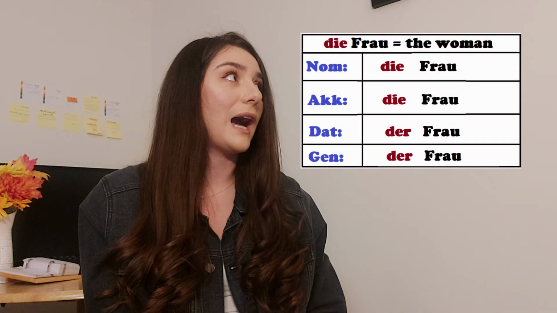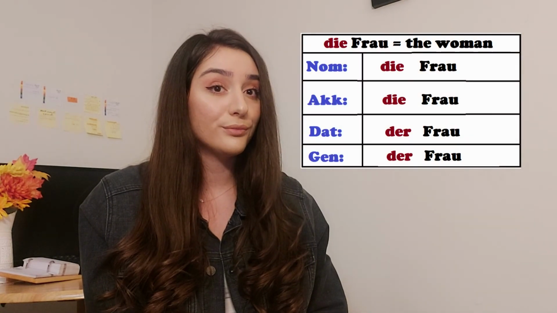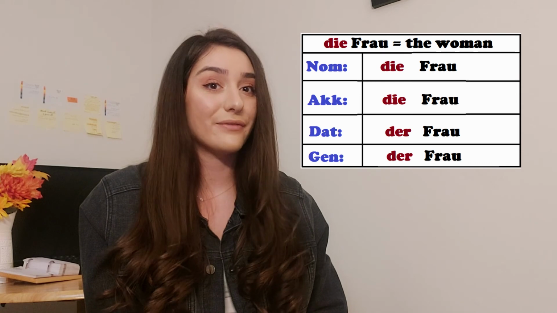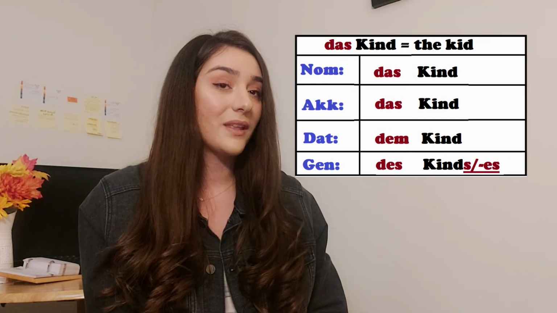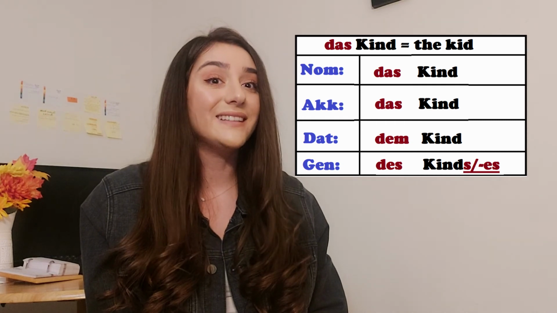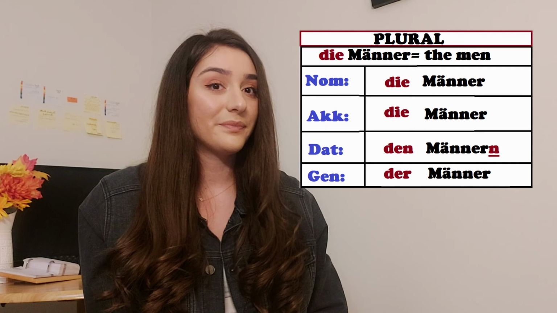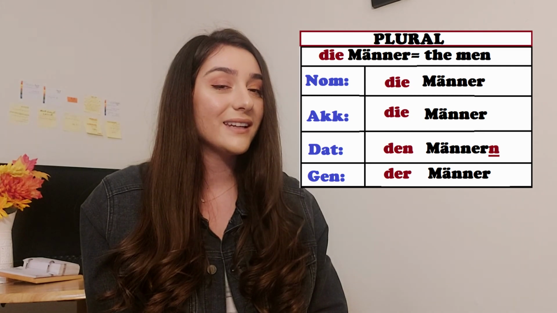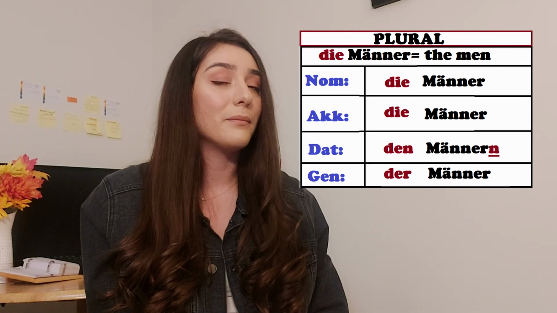However, these endings do not apply for all genders. The feminine, neuter, and plural have their own rules. You can actually see them here. Die Frau, der Frau, and der Frau. Das Kind, dem Kind, and des Kindes. Die Männer, den Männern, and der Männer.